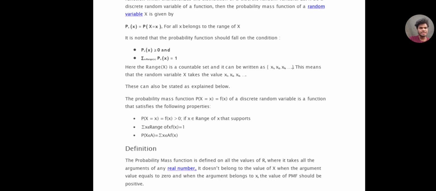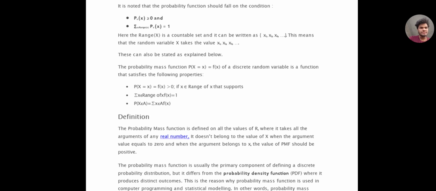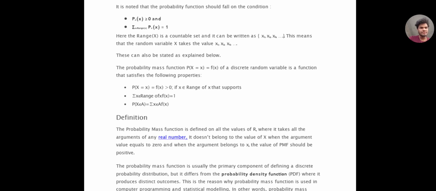Here the range of X is a countable set and it can be written as x1, x2, x3, and so on. This means the random variable X takes the values x1, x2, x3, and so on.